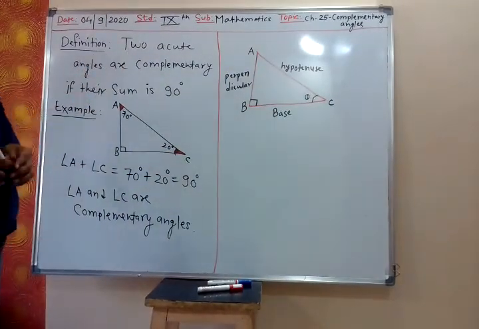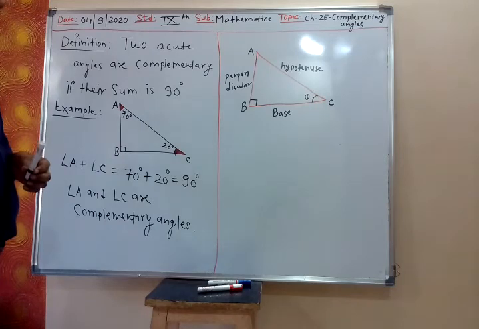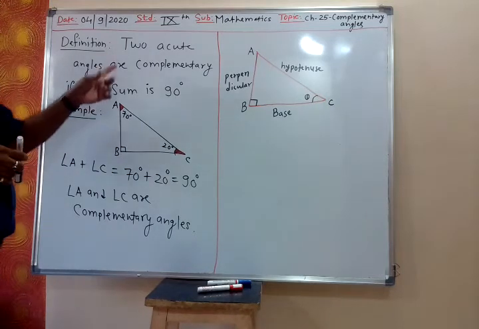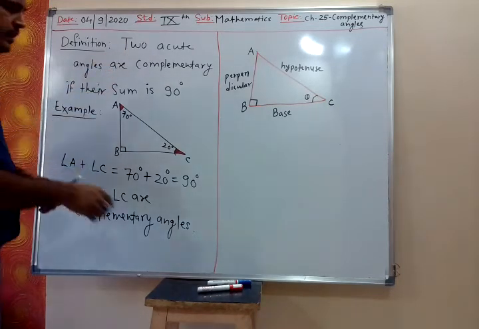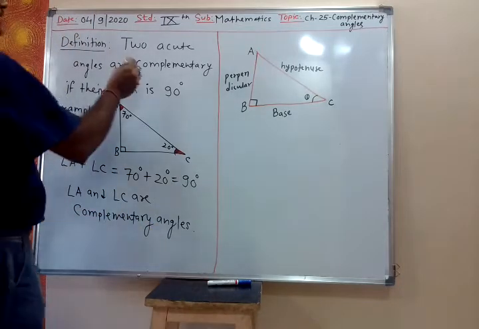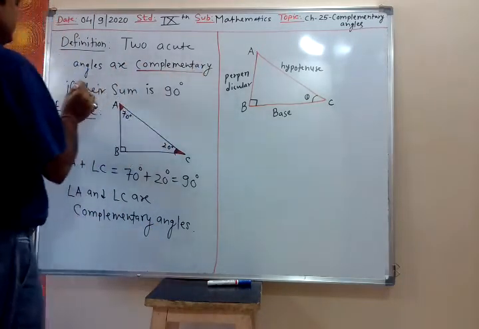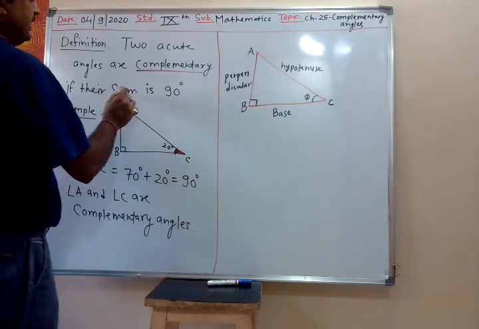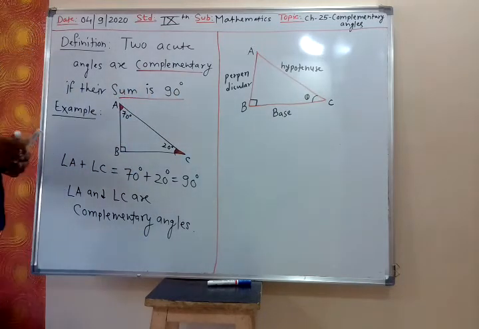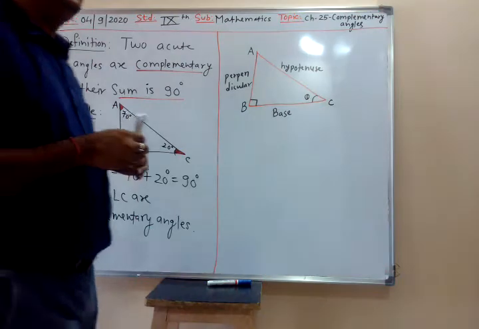So there are two acute angles. Acute angle means less than 90 degrees. So two acute angles are complementary angles. We say that they are complementary angles if their sum is 90 degrees. If the total of both the angles is 90 degrees, they are complementary.